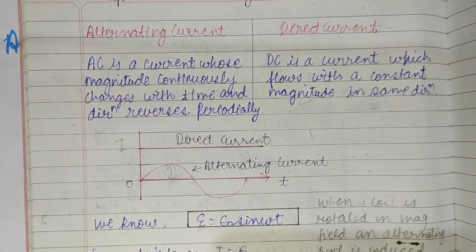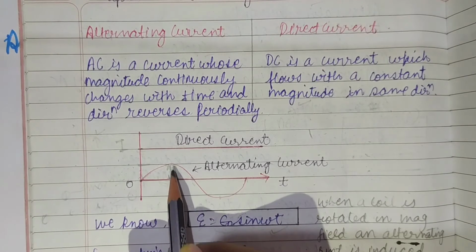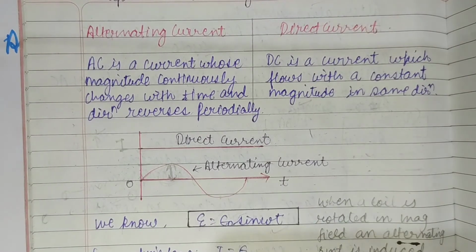Now how can we define the time period? This is the amplitude. Now how can we define the time period?